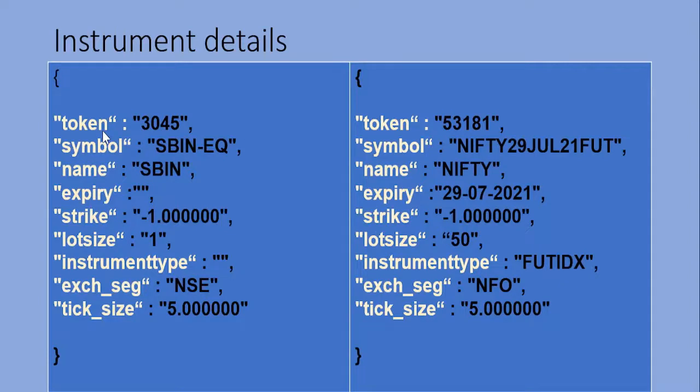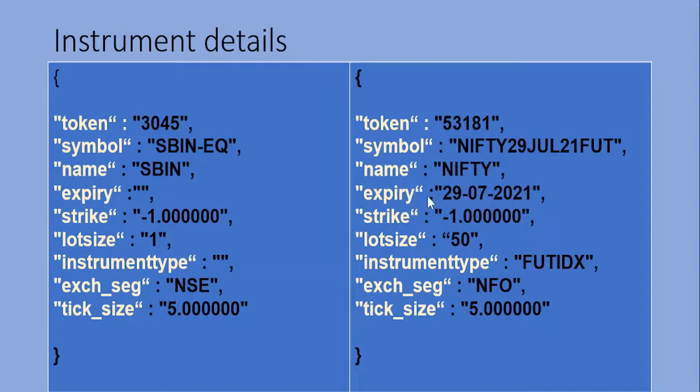So these details may vary from broker to broker, but more or less it is somewhat like this. It will have the token, symbol, name, expiry, strike, lot size, instrument type, exchange or segment, and tick size. Similarly, if you want to trade the Nifty future, one typical example I'm showing here is the Nifty 29 July 21 future. The token is 53181, that is the token.